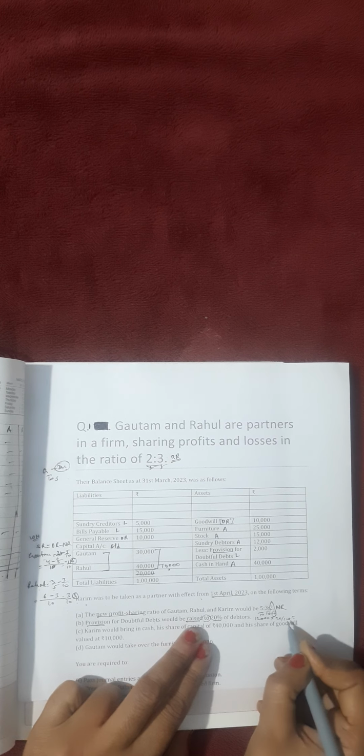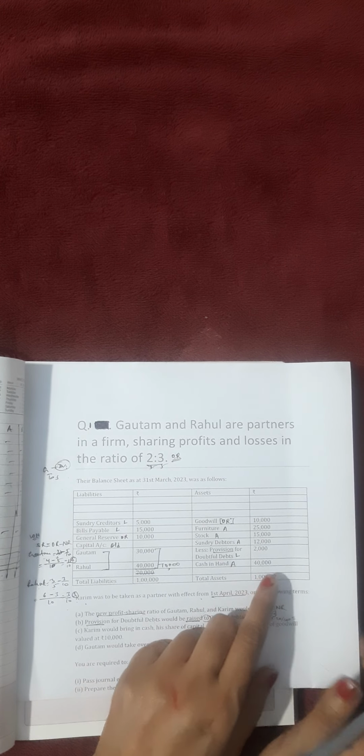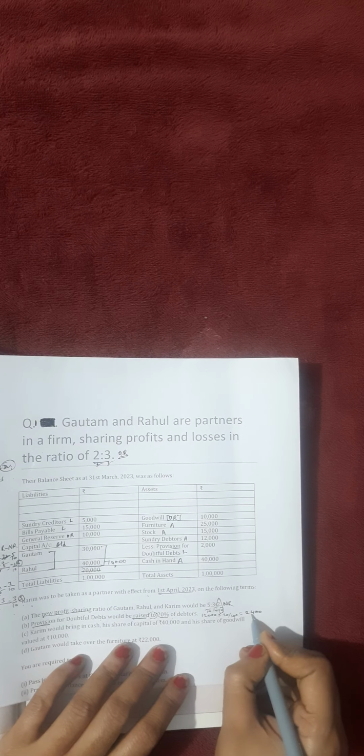And how can you calculate easily? 10% we calculate by hiding one zero. So 1200. So 20% is double of 10%, so 2400. So here you can easily write 2400. Indirectly they are saying the provision should be 2400.